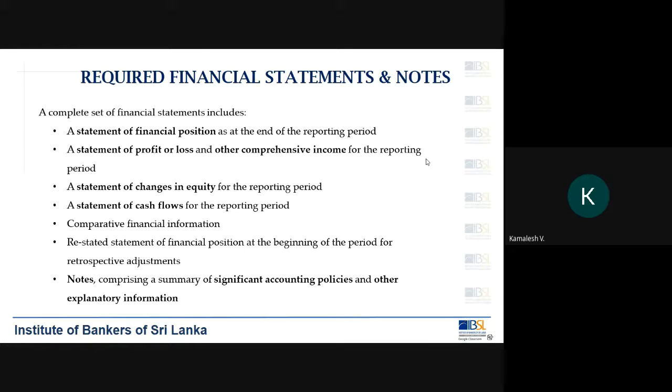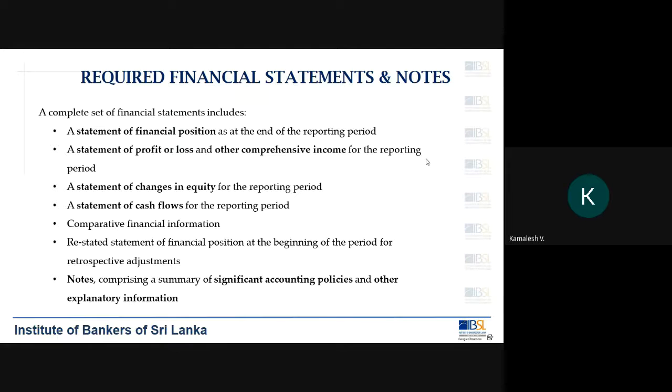So when you do this correction in 2020, you have to go back and adjust your previous financial statements. So preferably if you are making a correction for 2019, because you are providing the comparative information, you will also have to do 2018.